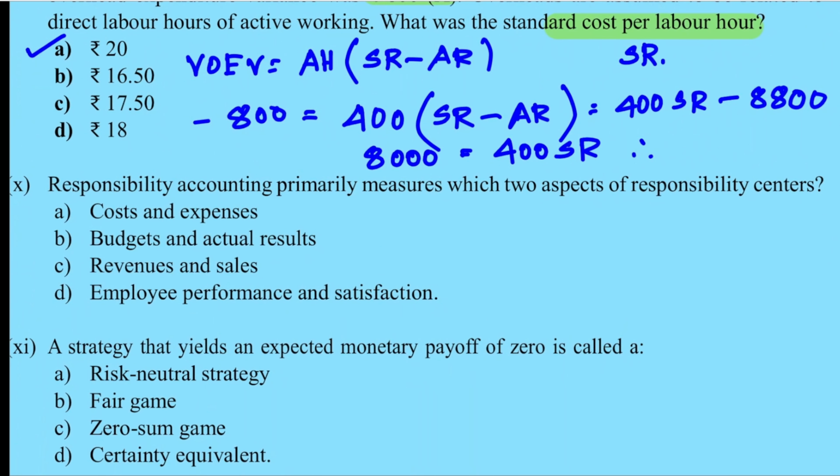Next, question number 10. Responsibility accounting primarily measures which two aspects of responsibility centers? So this is actually a tricky question. If you know responsibility accounting, you can easily answer this. The correct answer is B. Revenue and sales are the types of responsibility centers, or cost and expenses is a type of responsibility center. But exactly what they do, whatever is the budgeted and actual result of that center. If it is a cost center, then budgeted cost and actual cost. If it is a revenue center, it's a budgeted revenue and actual sales. So it is budget and actual result.